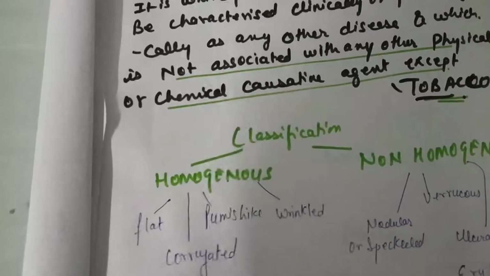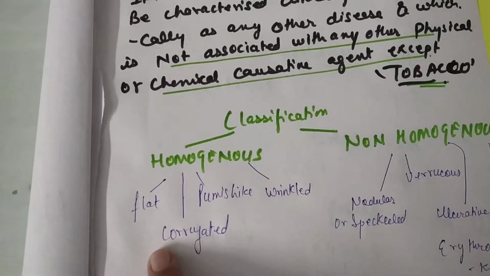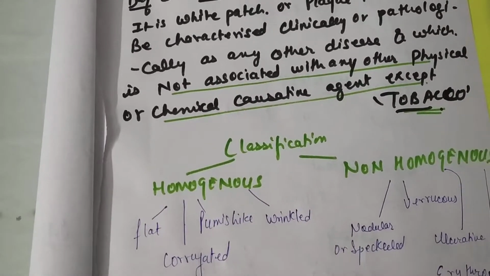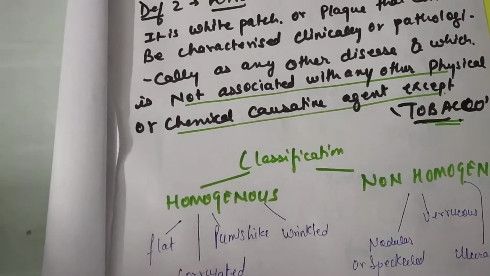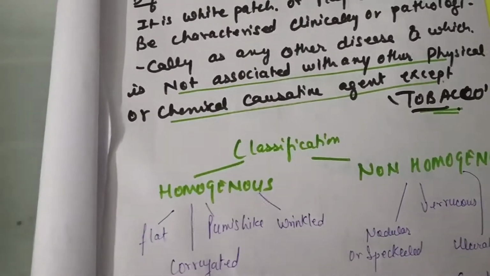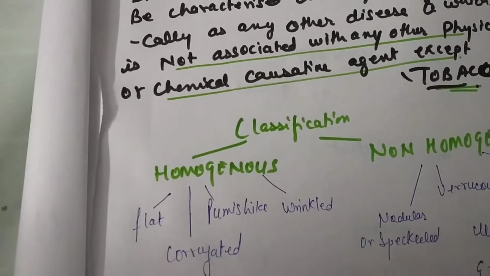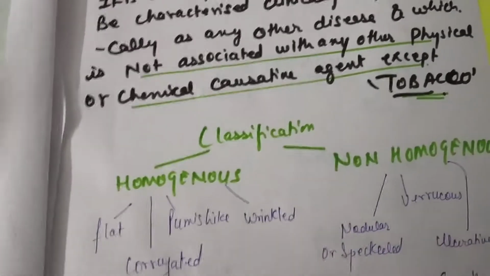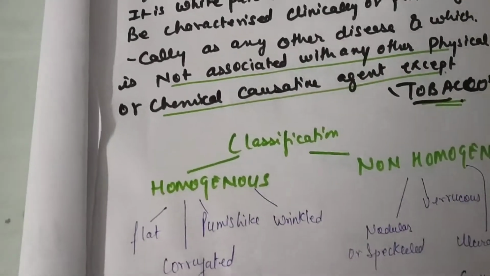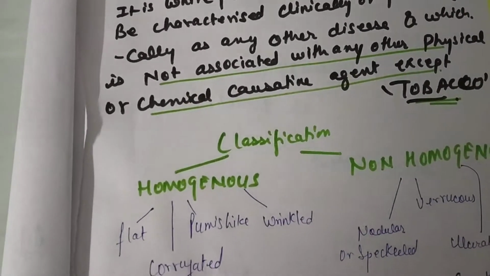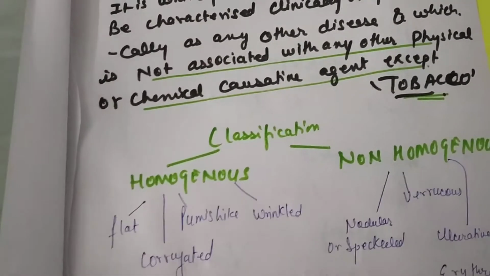Next is the corrugated one, which appears like a beach of an ebbing tide, which it is popularly known as. What this means is, when we are on a beach and the water comes and then leaves, there are some corrugations present on that sand.